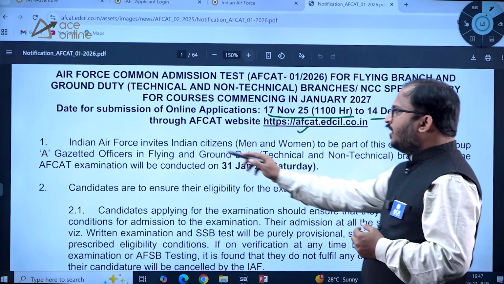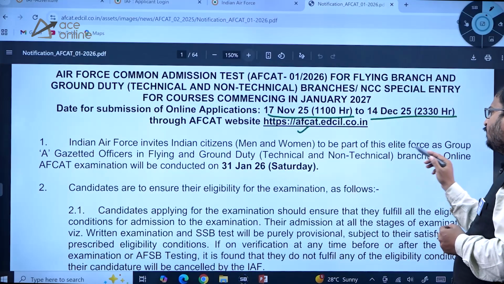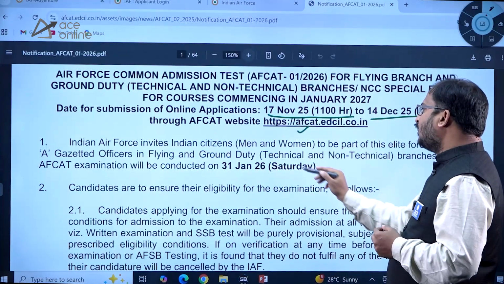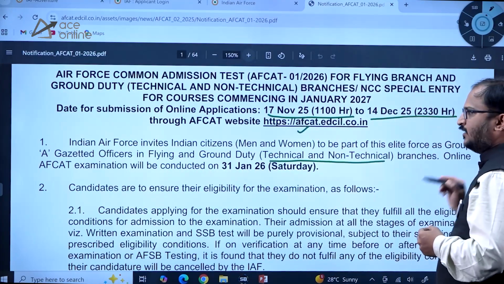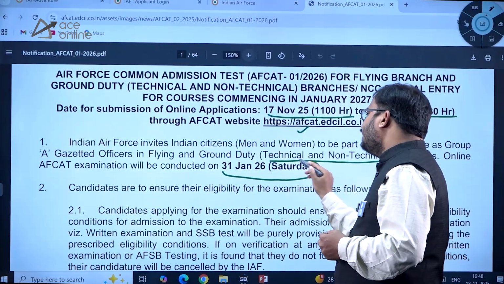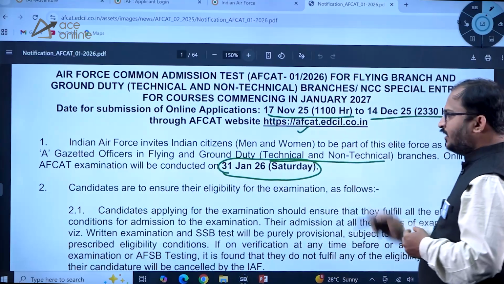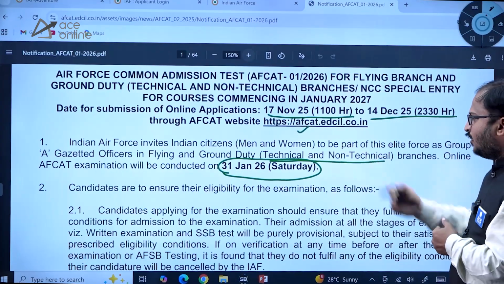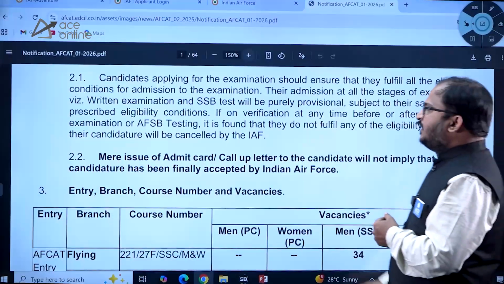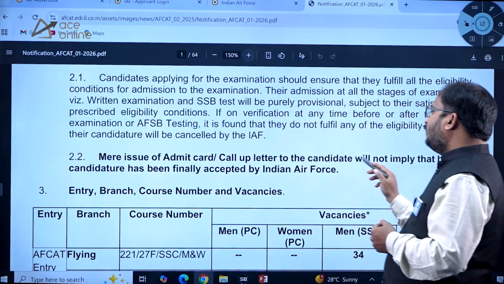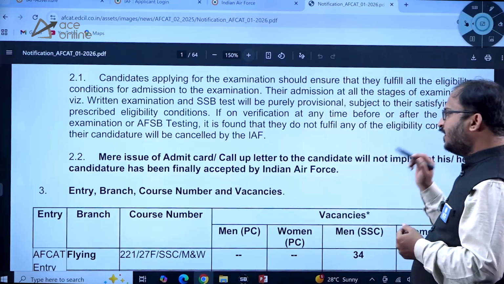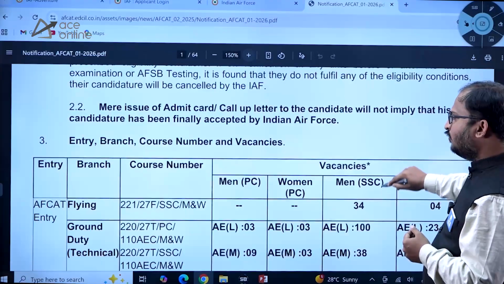fcat.edcil.co.in. So Indian Air Force invites Indian citizens, men and women, to be part of this elite force as Group A gazetted officers in flying and ground duty, technical and non-technical branches. Online FCAT examination will be conducted on 31st January 2026, that is Saturday. So that is the date of FCAT examination, dear students. Kindly go through this carefully. Okay, then see here. Mere issue of admit card call-up letter to the candidate will not imply that her candidature has been finally accepted by the Indian Air Force. So this is one thing you have to note down.